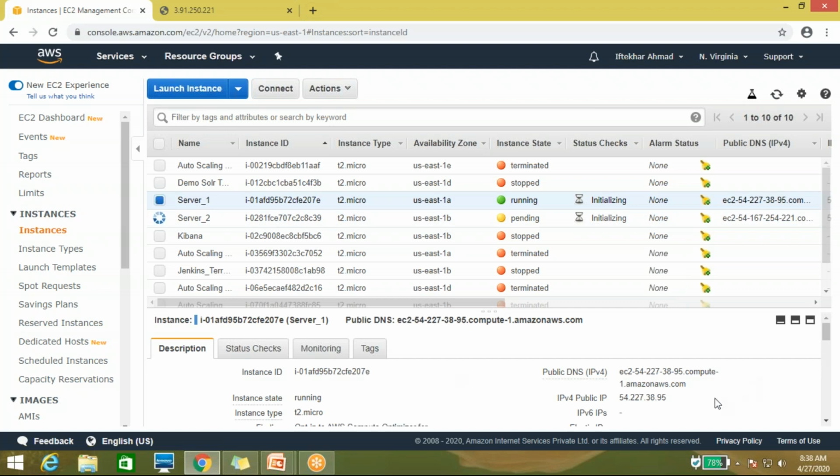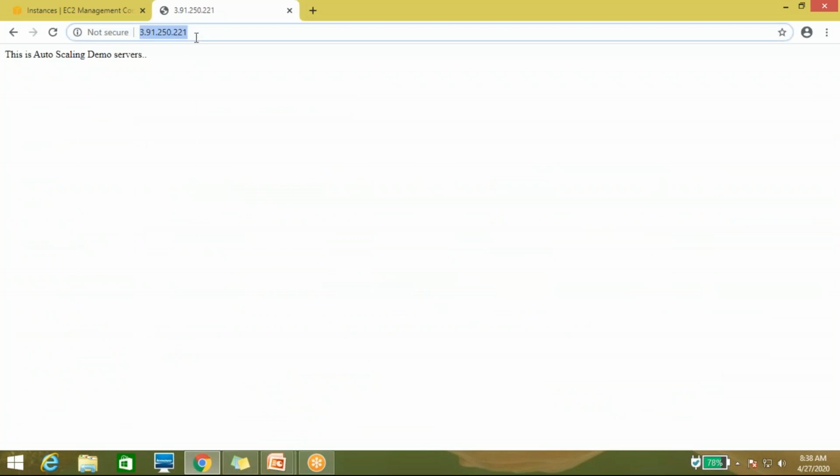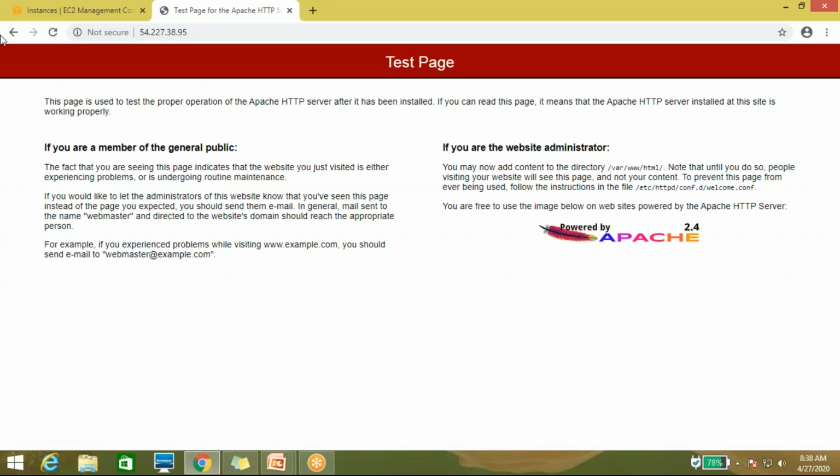Let me check whether the first instance, whatever I put in the bootstrap script, is working or not. Okay, so again I made some mistake. Apache is installed, but I believe the index file is not created. So I need to take the remote.